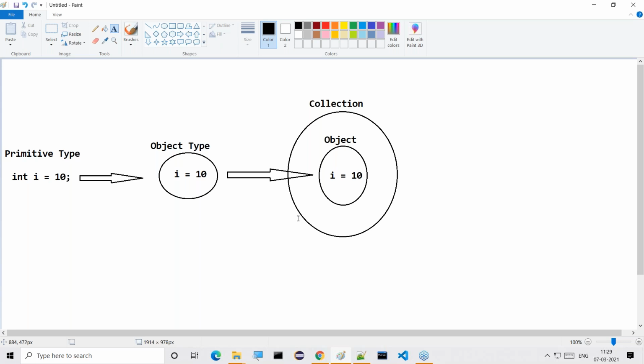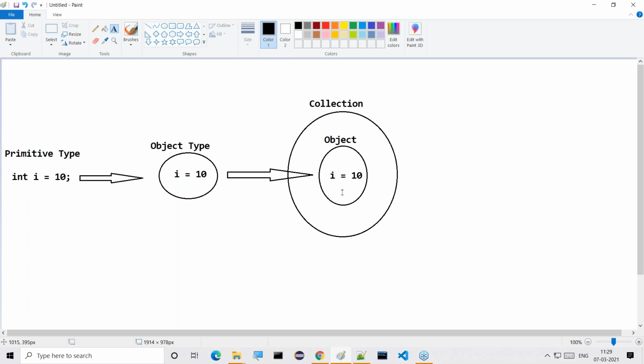Then what is next? Finally, we are keeping that primitive data into the collection object. But how are we able to keep it? First we have to convert this primitive data to object type. That object type we send to the collection. That's okay, fine.